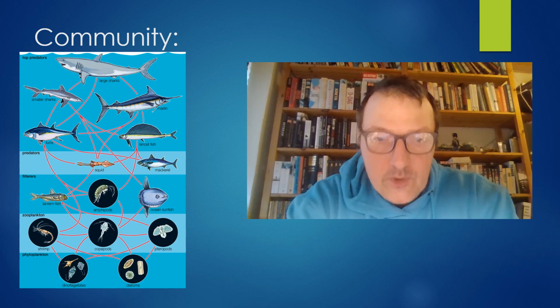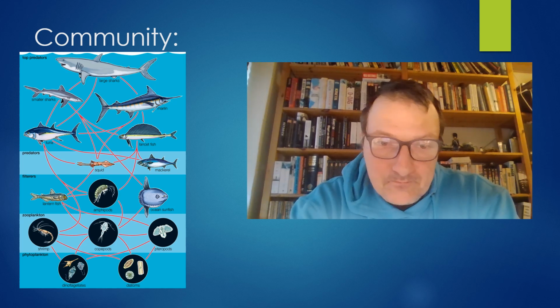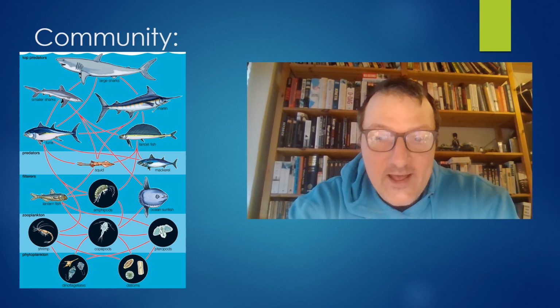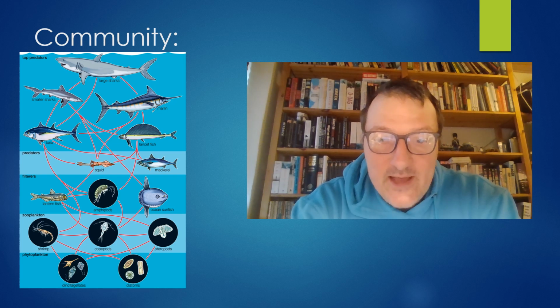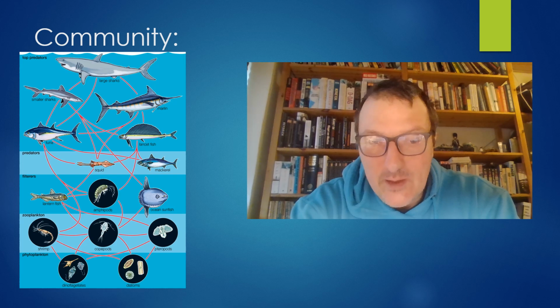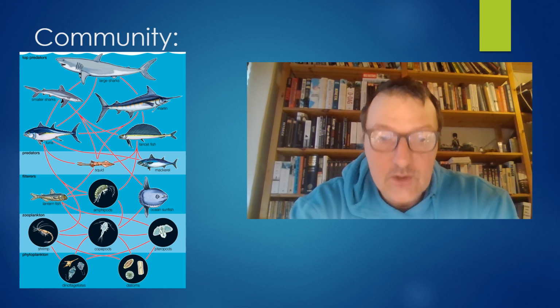So we'll take it up one more step. We have an organism. That organism belongs to a species. That species can live in a population, as we talked about earlier. That population can then be part of a community.